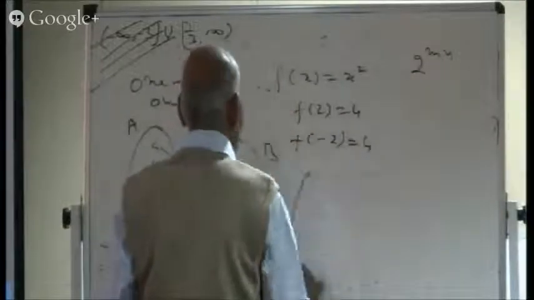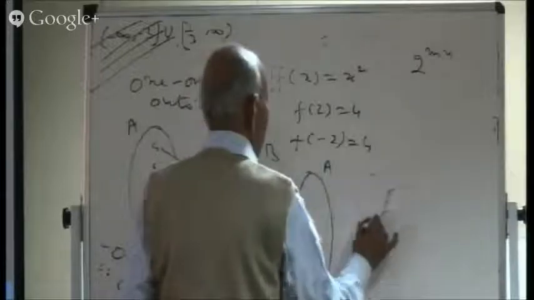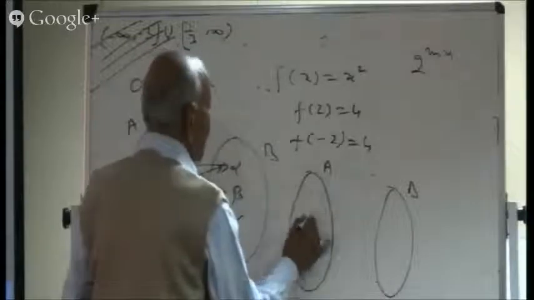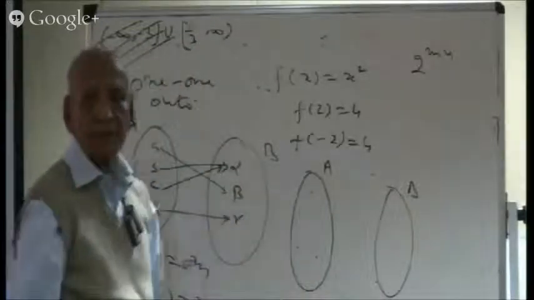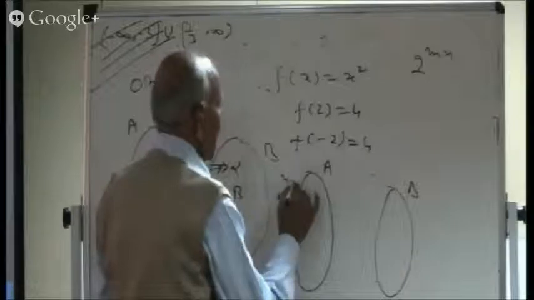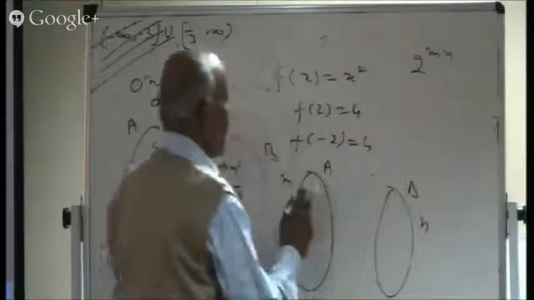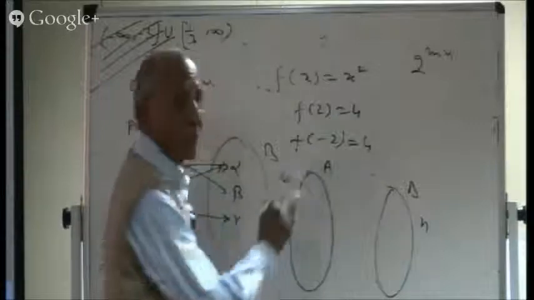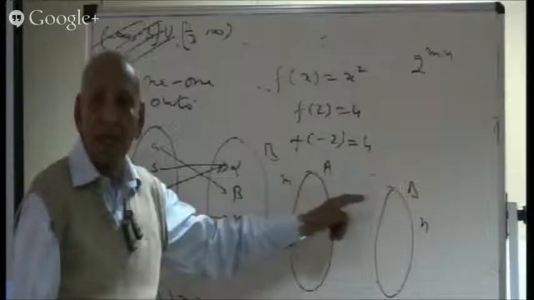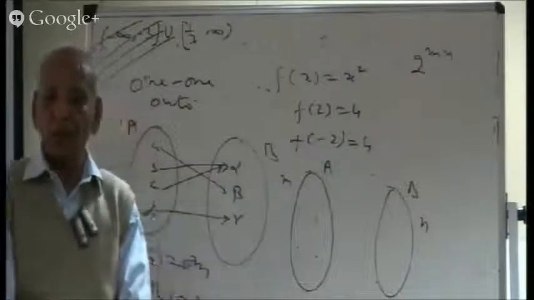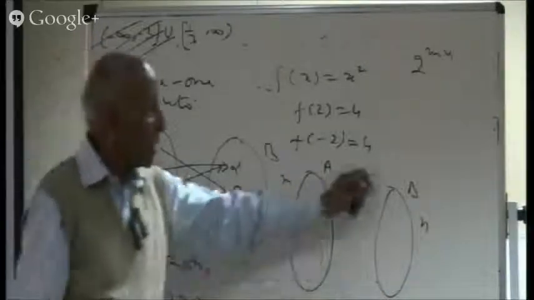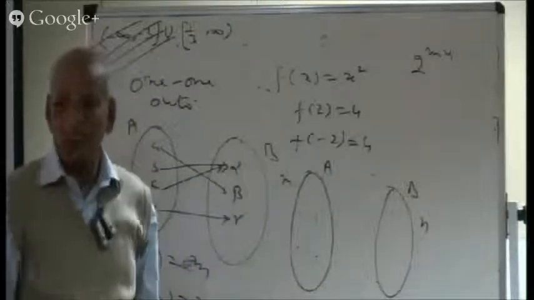So I mark a general situation. Here is the set A, this is the set B. A contains M elements, its order is M, and N elements on this side, its order is N. Now corresponding to one element, we must get an image. So how many ways are there to write down the image of an element? I take up a member from here. One element can be disposed of in N ways. I can write any element as the image.